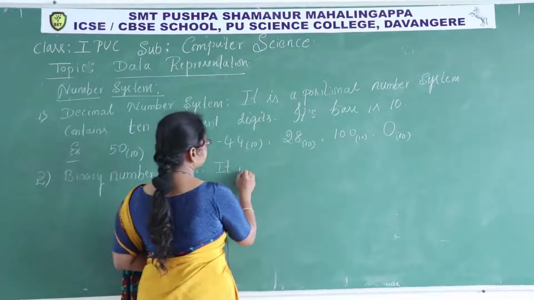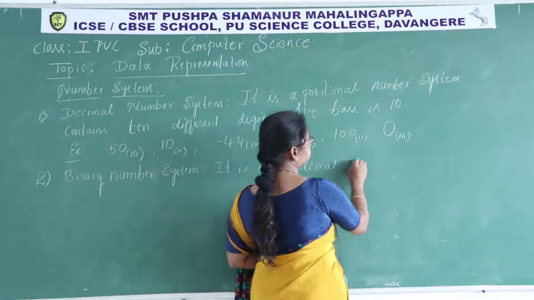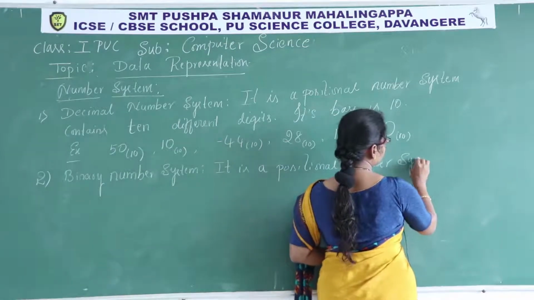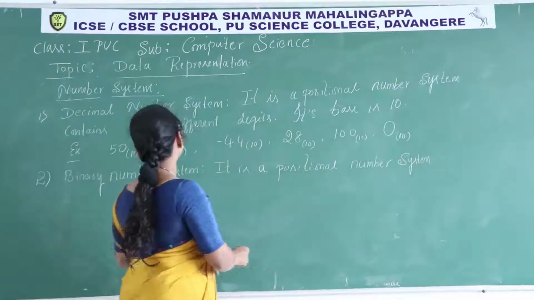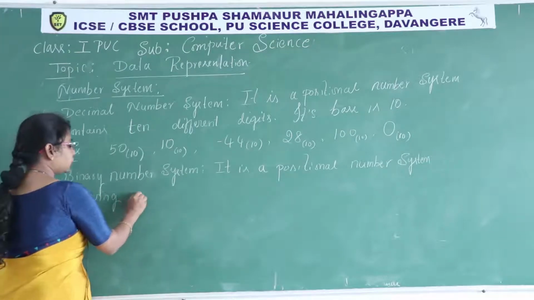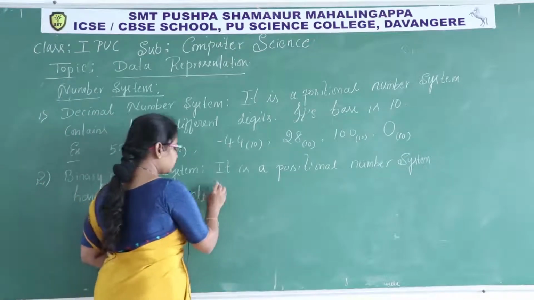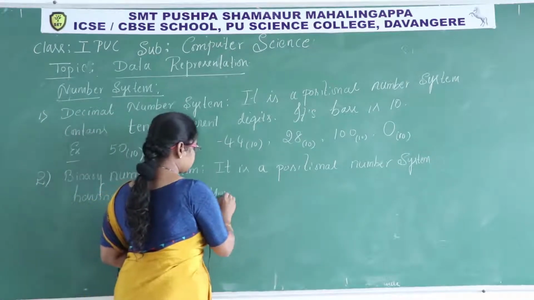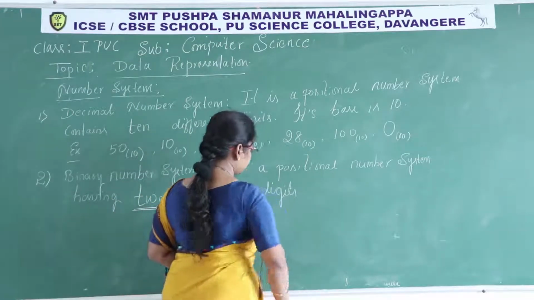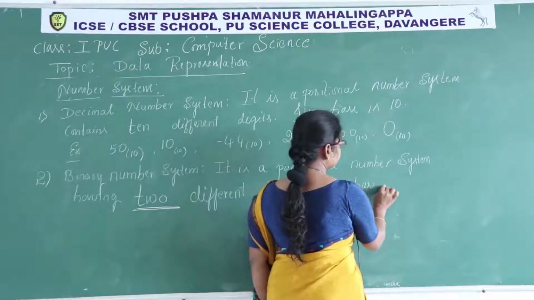It is a positional number system having 2 different digits. Its base is 2.